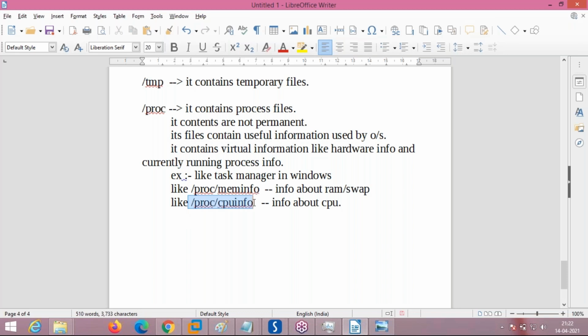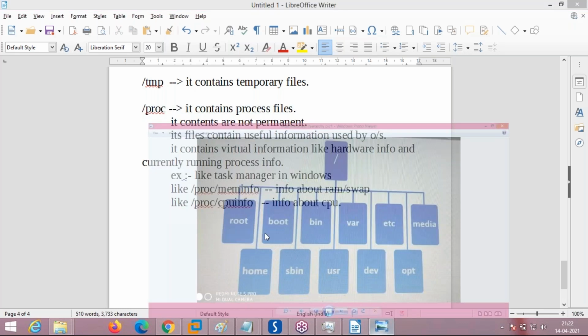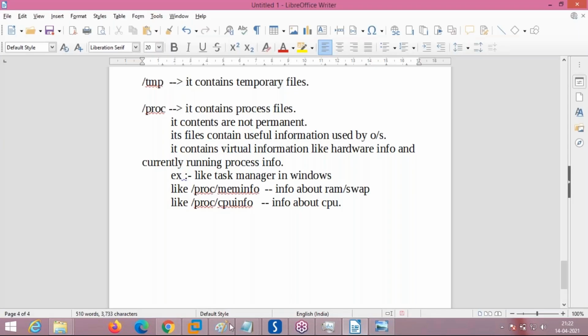The second small example is the /proc/cpuinfo file, which contains all the information about the current CPU, what the system CPU is and what its different properties are. All these files, process information, currently running information, and hardware information are saved into the /proc directory. Okay, now you have to understand all the different things.